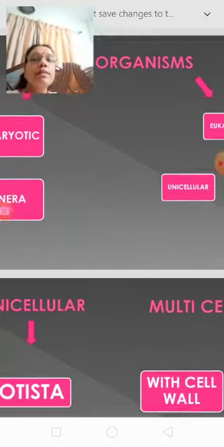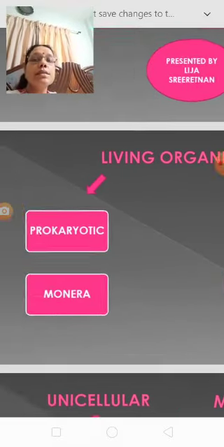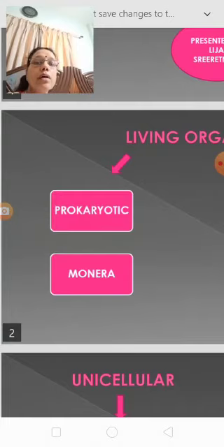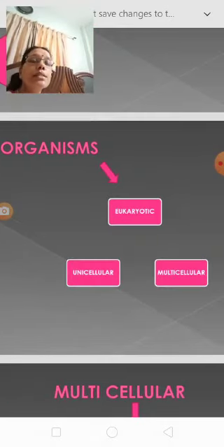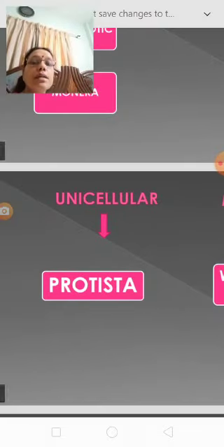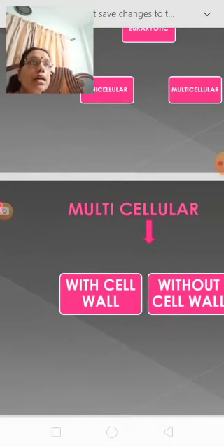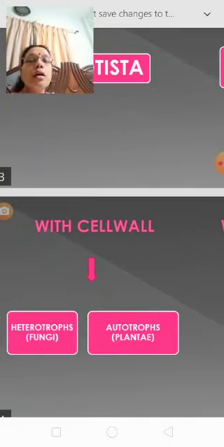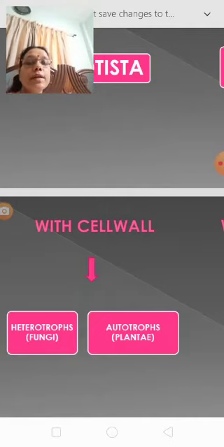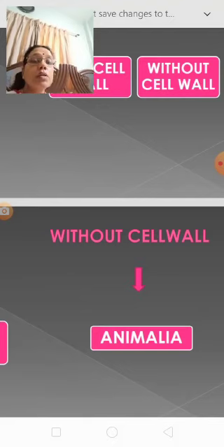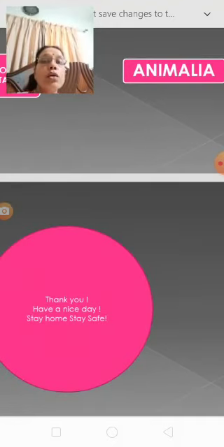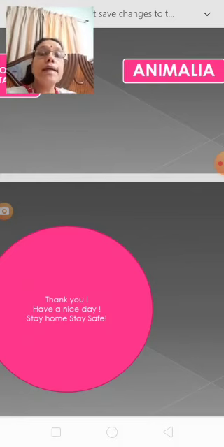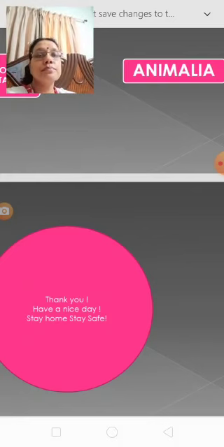So once again we'll move. Living organisms, prokaryote, eukaryote. Prokaryote is classified as Monera. Eukaryote, unicellular, multicellular. Unicellular, Protista. Multicellular with cell wall, without cell wall. With cell wall again classified into heterotrophs, example fungi, and autotrophs, Plantae. Without cell wall, Animalia. So this is known as Whittaker's 5 kingdom system.